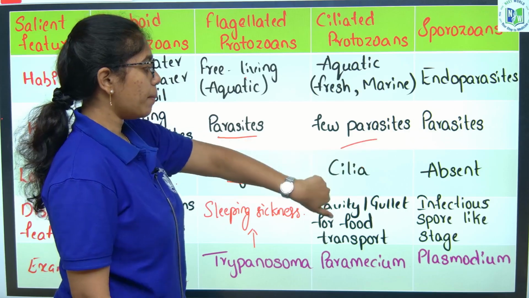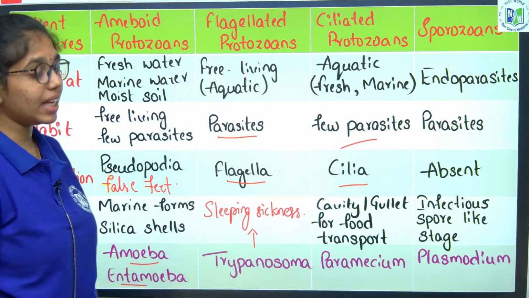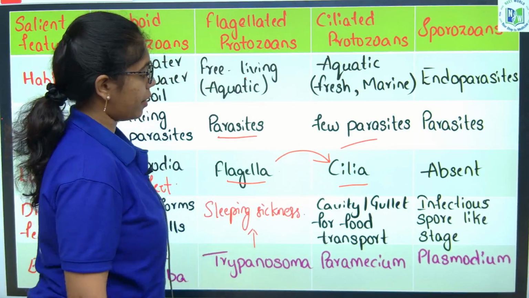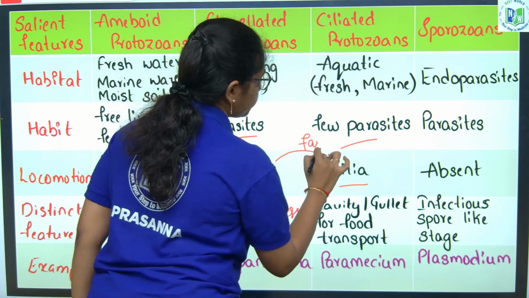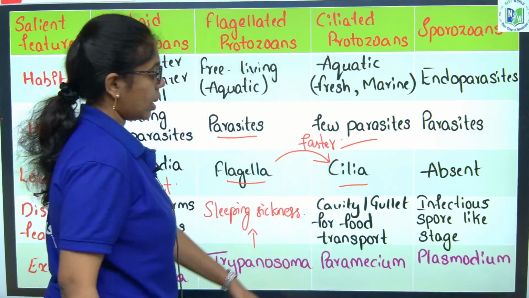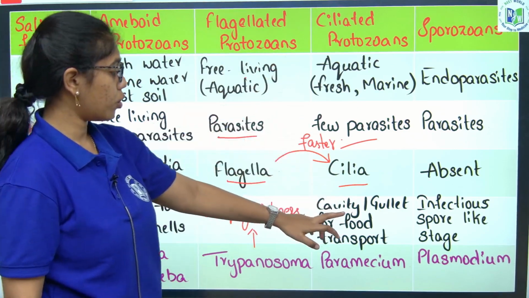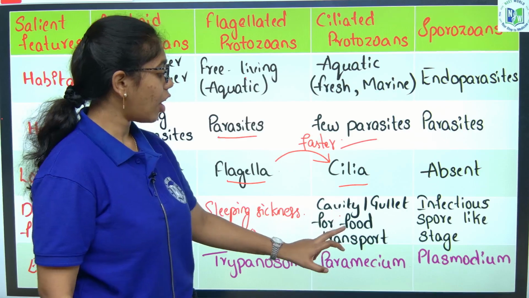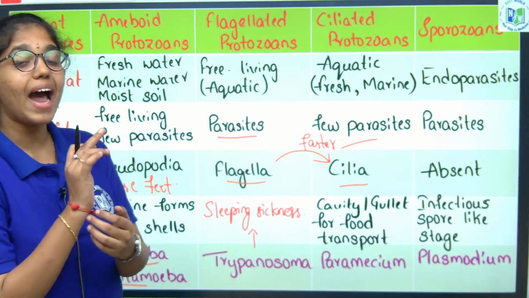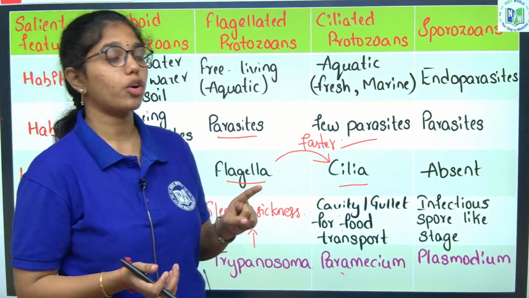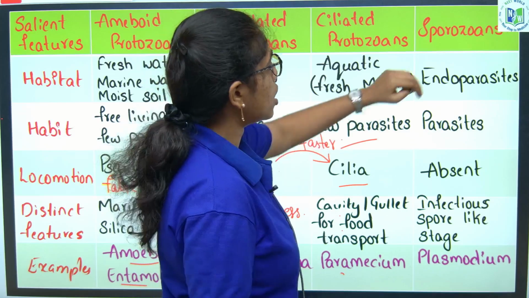A few are parasites. The locomotory structure is cilia, whose movement is faster than flagella. A distinct feature of ciliated protozoans is the cavity or gullet for the transport of food. For example, Paramecium has two types of nucleus, macronucleus and micronucleus.